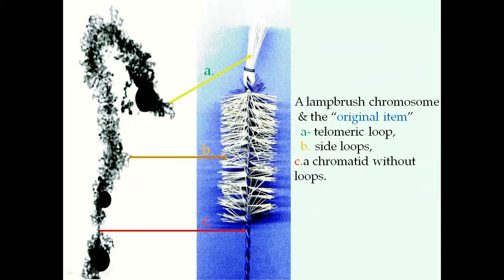The last tip of this chromatid is called the telomeric region, or a lampbrush chromosome with the telomeric loop. And these are the lateral loops or side loops. Without any loops, that is called the chromatid axis.